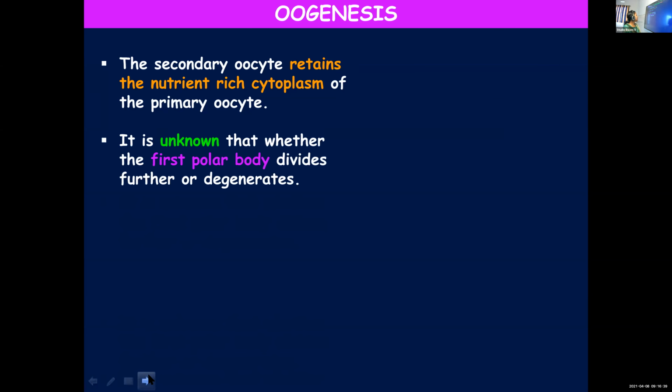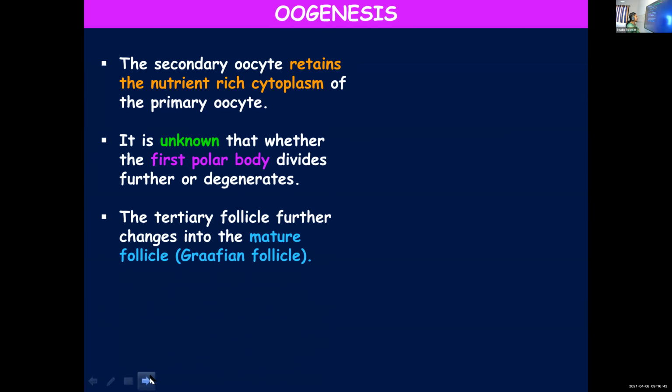It's unknown whether the first polar body divides further or degenerates. The tertiary follicle further changes into mature follicle, and you call it Graafian follicle. Children, the division of the primary oocyte to form a secondary oocyte and a tiny polar body is taking place within the tertiary follicle because the primary oocyte is within.